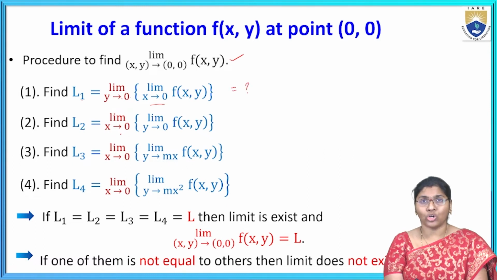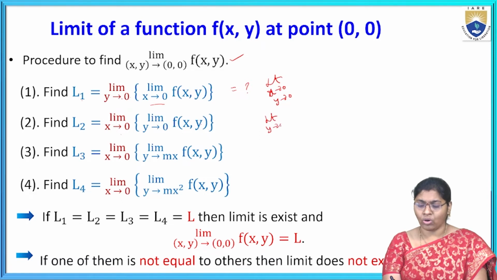Next similarly L2, the limit as x tends to 0 and the limit as y tends to 0 of f of x comma y. Now these both are the same or not, we can check.